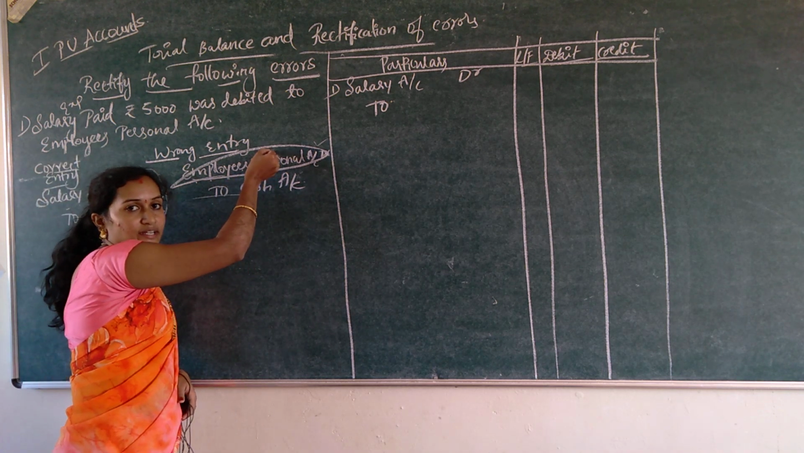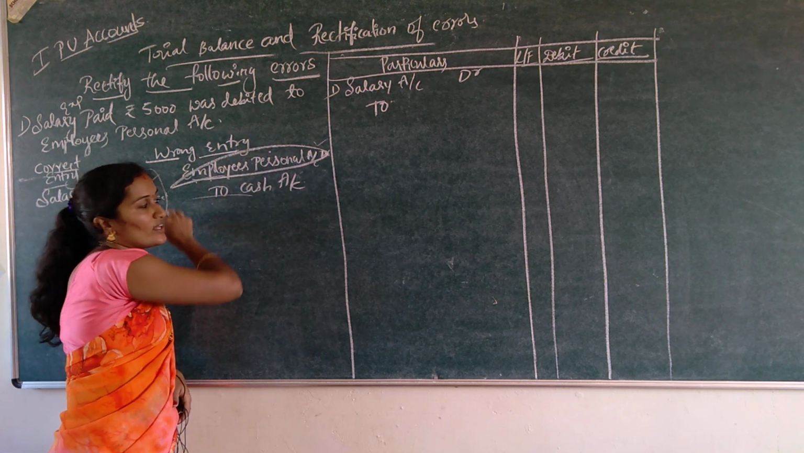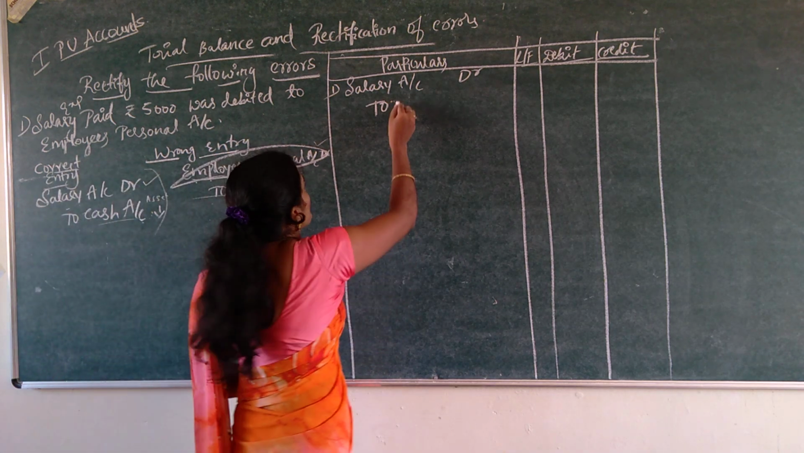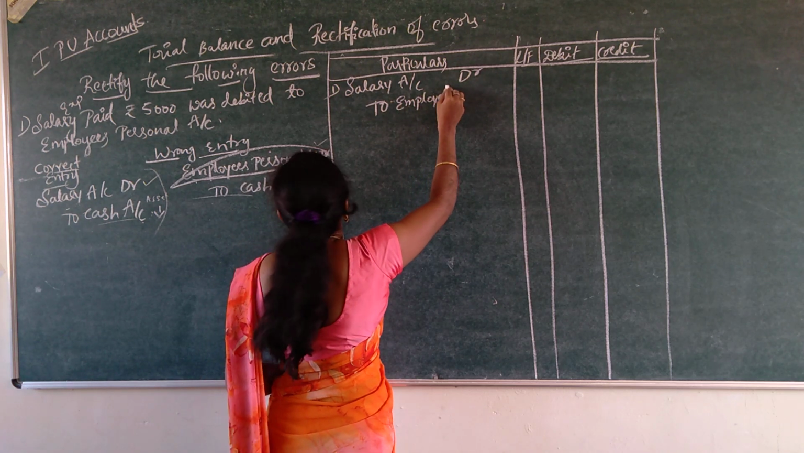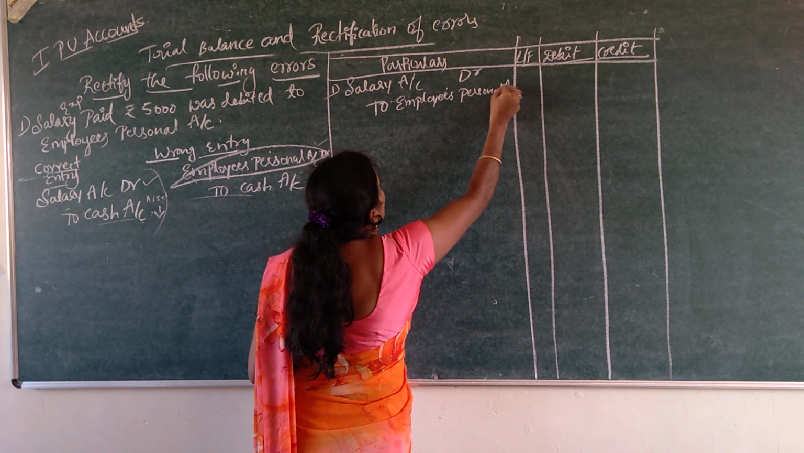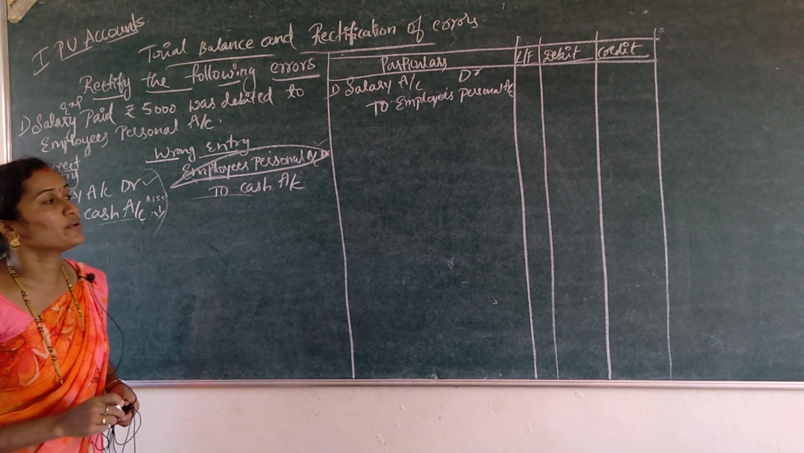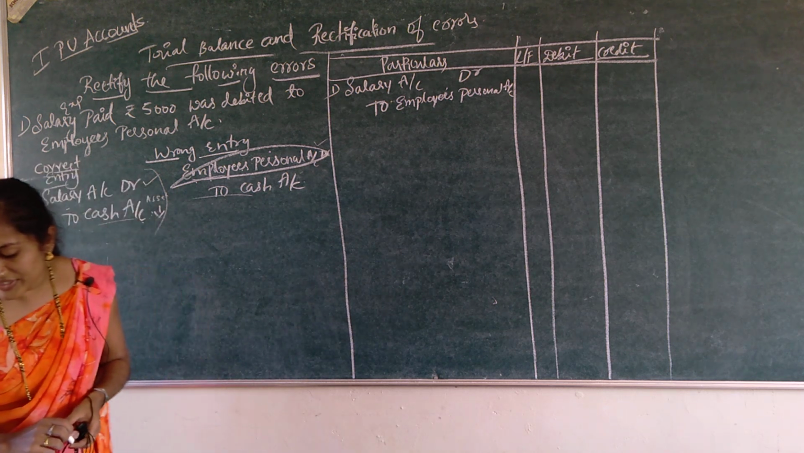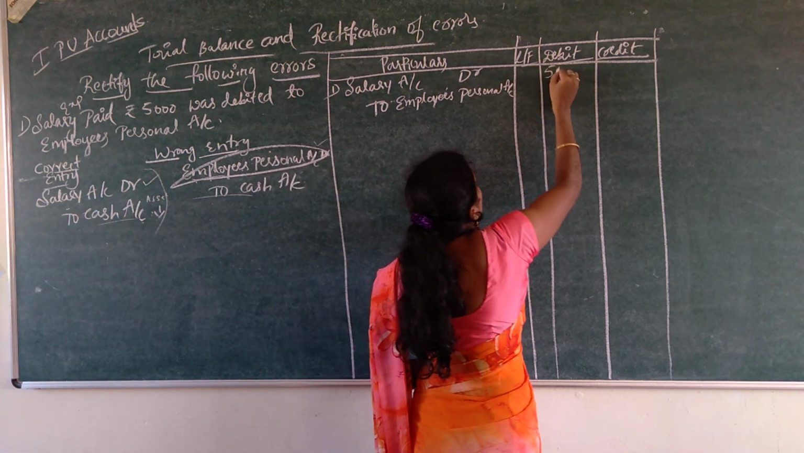In order to rectify this debit, we are going to credit this account. What do we do with this account? We credit it. So, to employee's personal account. So, this is the rectified entry. Salary account debtor to employee's personal account. What is the amount? Amount is 5,000.